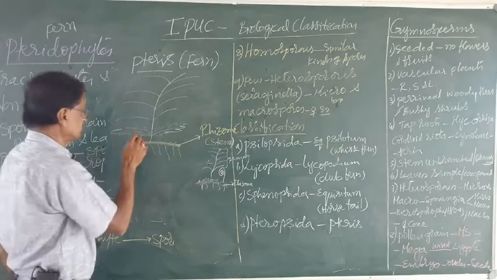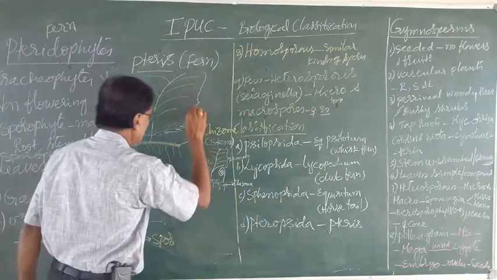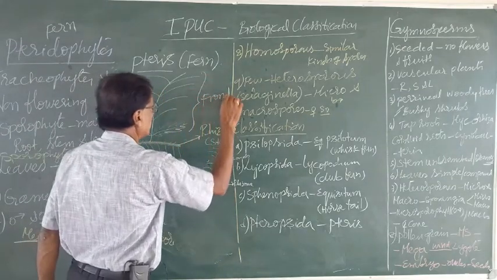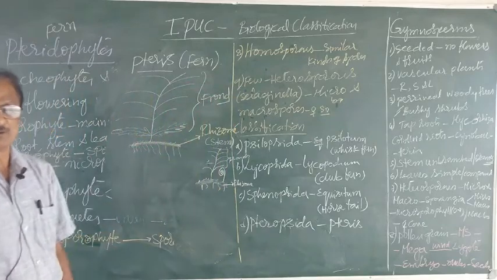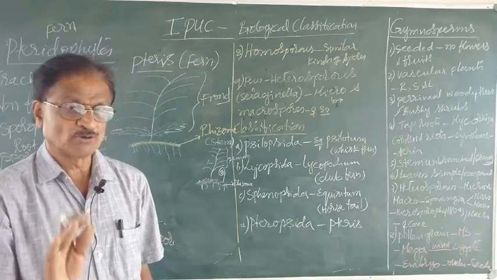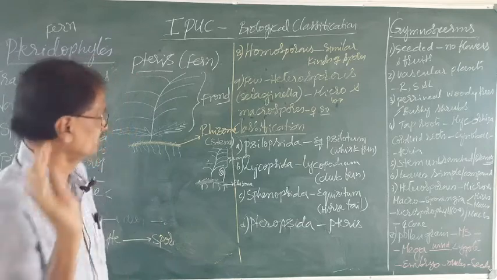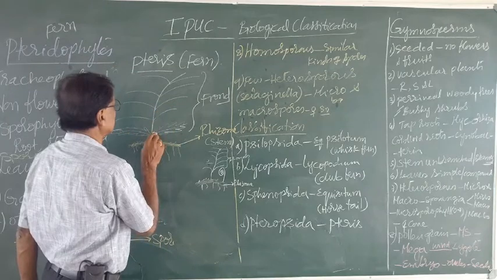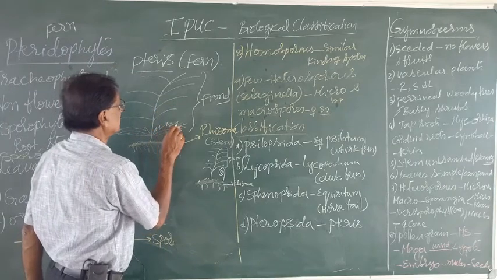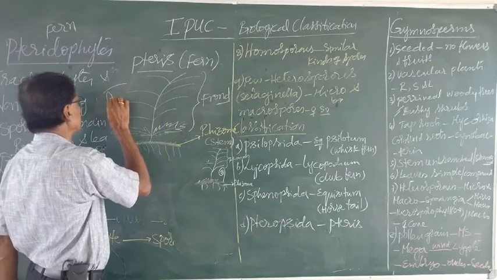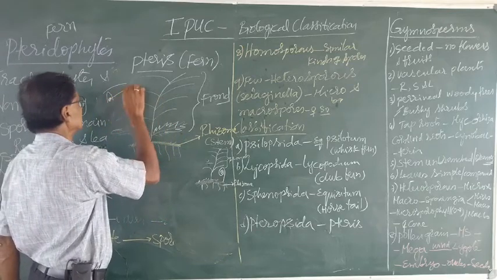This entire leaf mass can be referred to as frond, which is the photosynthetic organ. Then, on the ventral surface of these leaves, there are what are known as sori, like this.